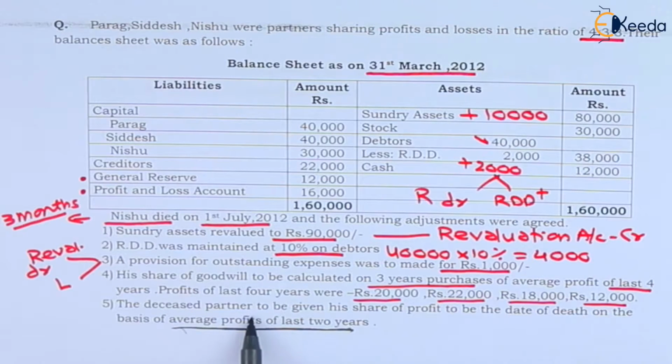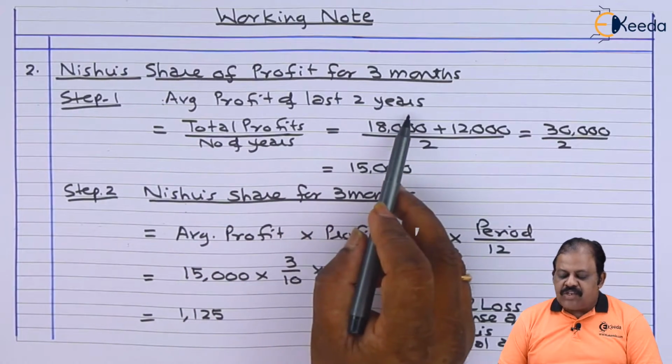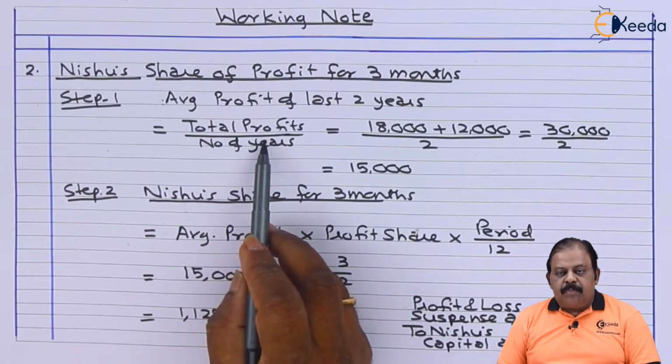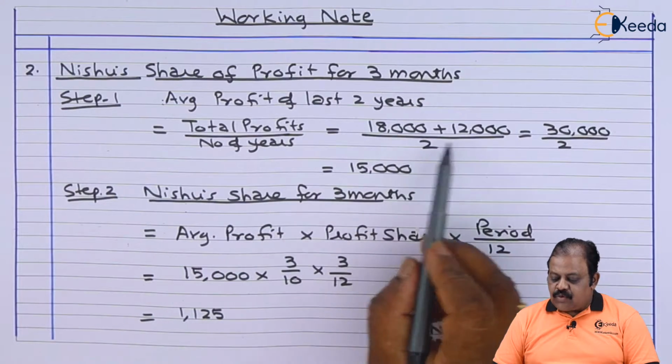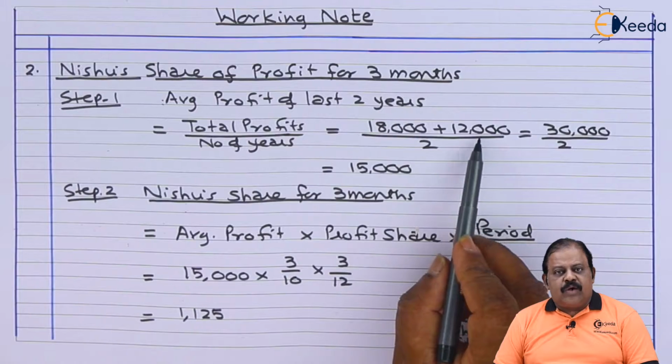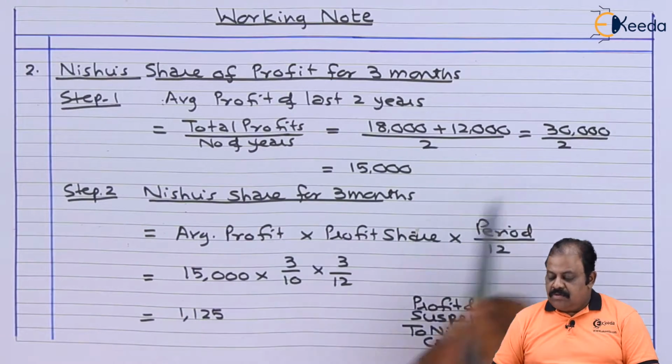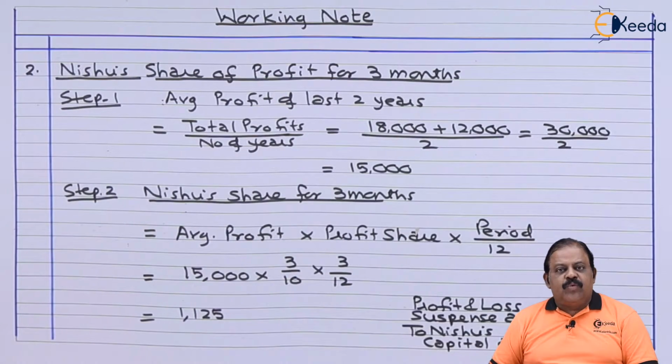The deceased partner is to be given share of profit till death on the basis of average profit of last 2 years. Here we are required to calculate first the average profit of last 2 years. Average profit of last 2 years is equal to total profits divided by number of years. Last 2 years profit 18,000 and 12,000 divided by 2, that is 30,000 divided by 2, that is 15,000.